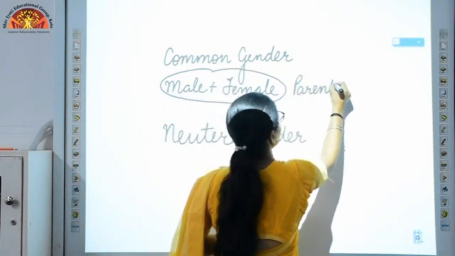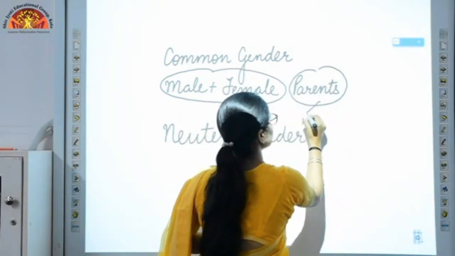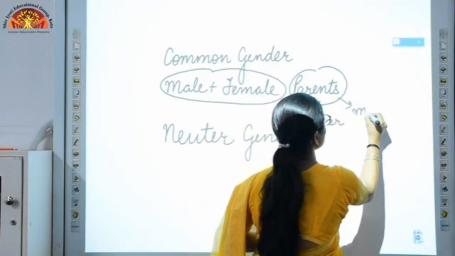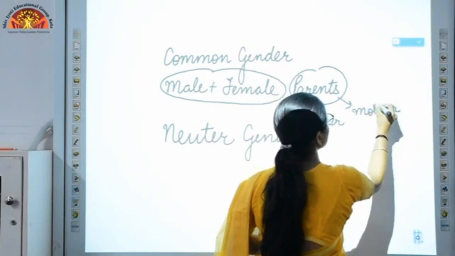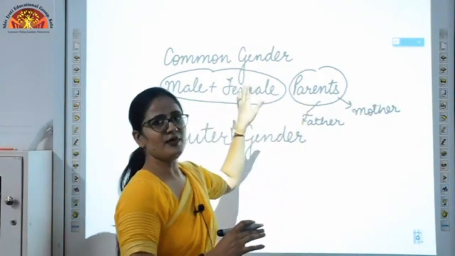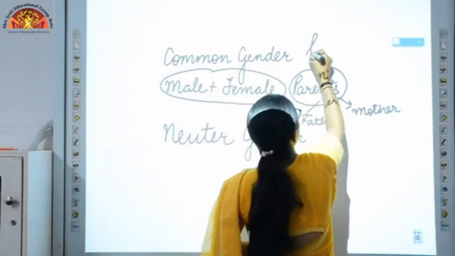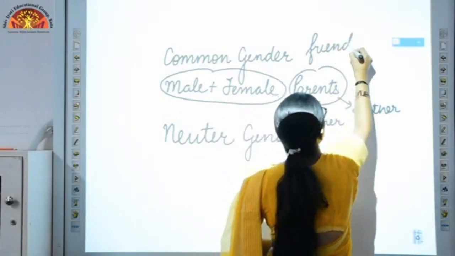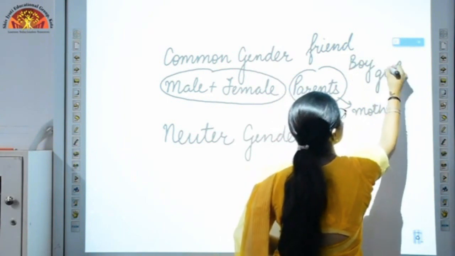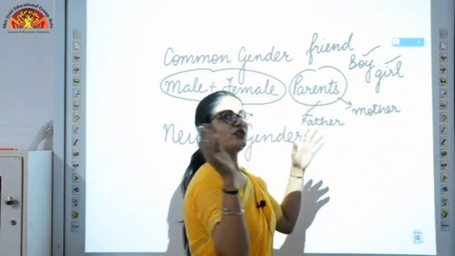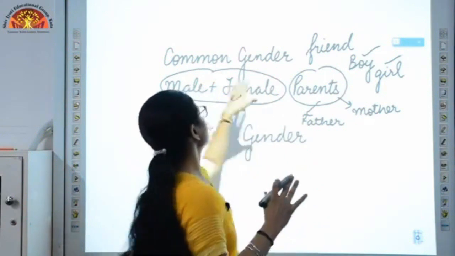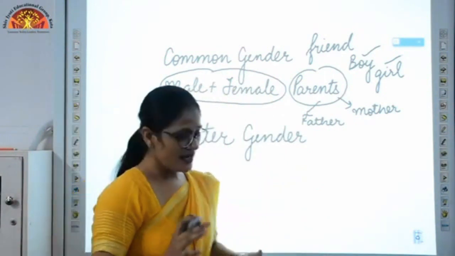Suppose my word is parents. In this word you can see father is there and mother is there. When you shout in class, the teacher used to say, I'll call your parents, meaning she can call your father and mother together, right? So the word parents is a common gender. My word is friends. A friend can be a boy, a friend can be a girl, right? So this is masculine, this is feminine. If both of them come together under one word, that is friend, it is your common gender. I hope you have understood this topic.